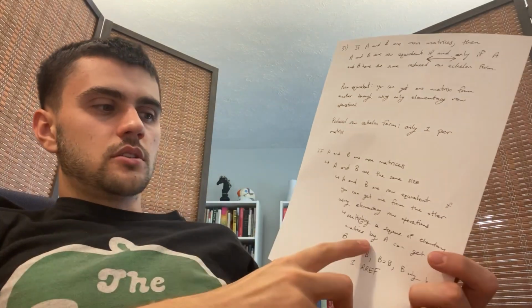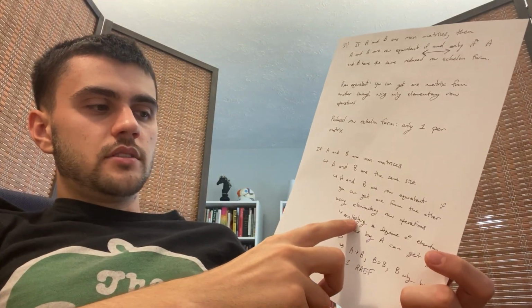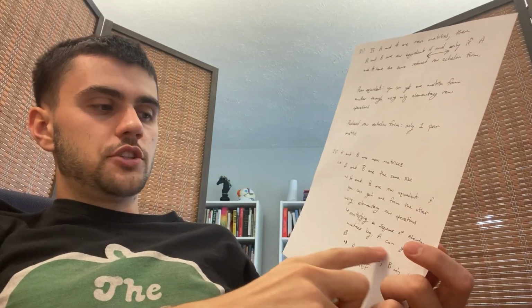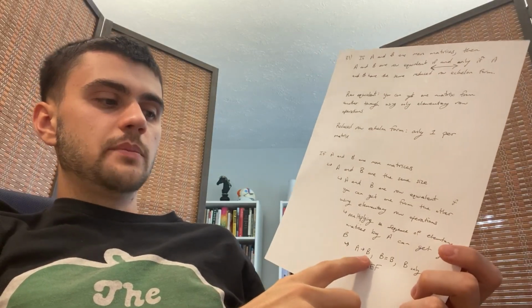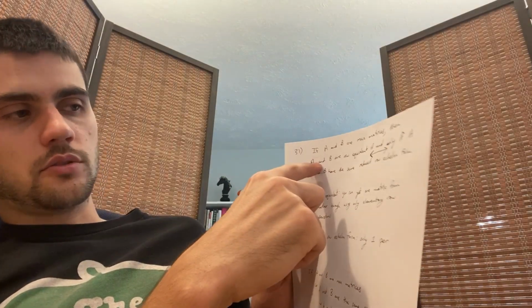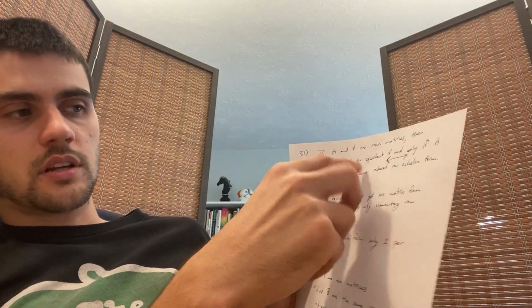So this is also the same as saying that multiplying a sequence of elementary matrices by A can get you B. Then if you can turn A into B, B only has 1 reduced row echelon form. That's just some brainstorming, but I realize it's an if and only if, so I should show it works forward and also if you flip the hypothesis and the conclusion. I'll work on that tomorrow. But yeah, that's it for today. Talk to you tomorrow. See ya.